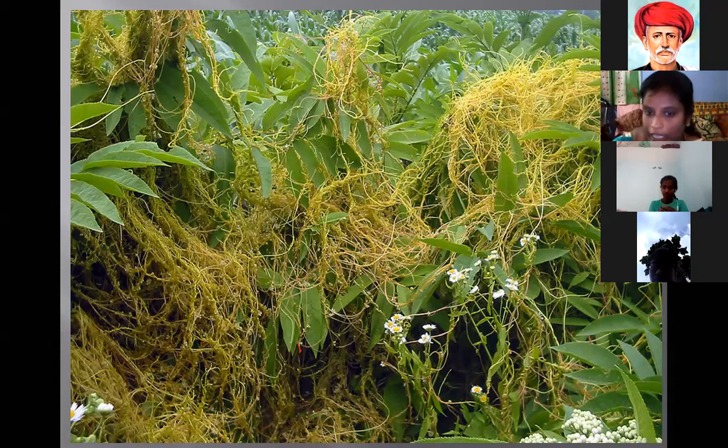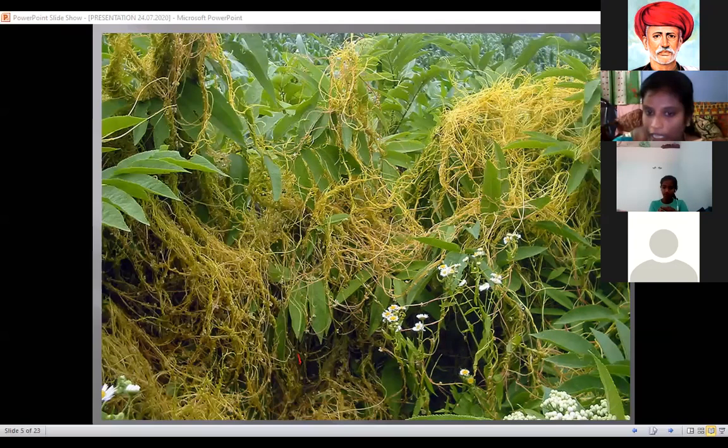Cuscuta, which type of nutrition? It is parasitic nutrition. Parasitic is also one of the types of heterotrophic nutrition. In the previous class, we learned heterotrophic has 3 types of nutrition. All heterotrophic nutrition is the intake of food contents depending on others.